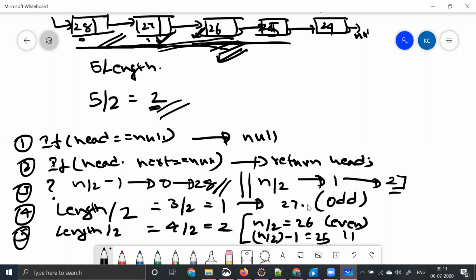Anytime the interviewer asks you to write code, you have to formalize everything in your mind. This is called thinking loudly. You need to formulate all the base cases, write them aside, and get full clarity on the code that you're trying to write. After you get clarity on all the base cases and on the confusing cases, where the length is even, so what should I take in that case? What should I take in the odd case? What happens when only a single element is present? In these cases, you'll be asking the interviewer and getting clarity.